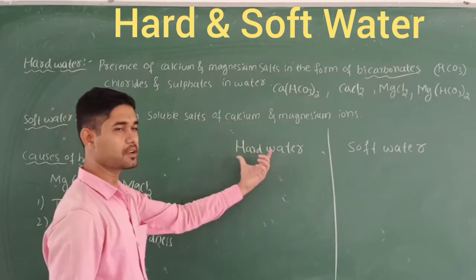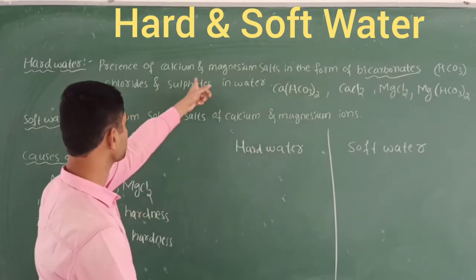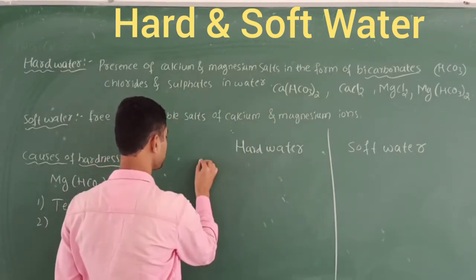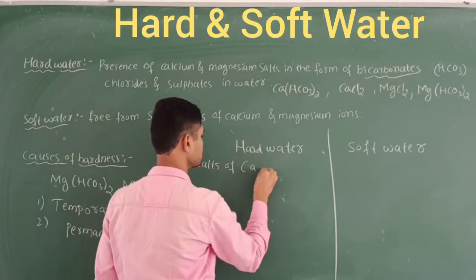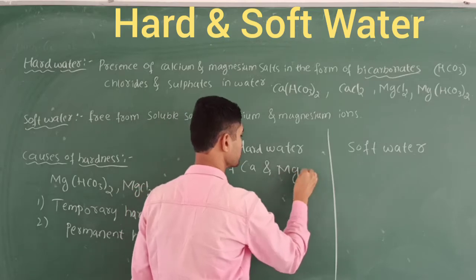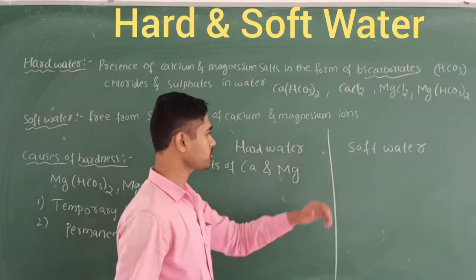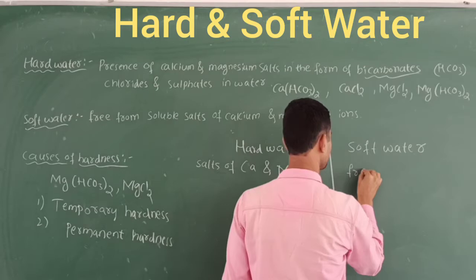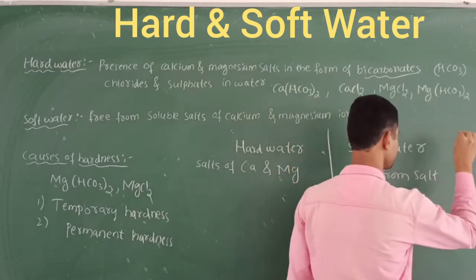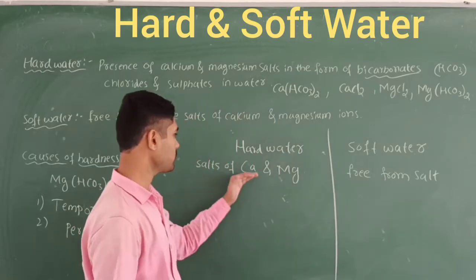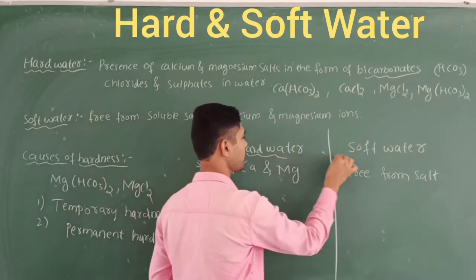First, hard water has the presence of salts of calcium and magnesium. What about soft water? It is free from the salts. This is the first difference between hard water and soft water.